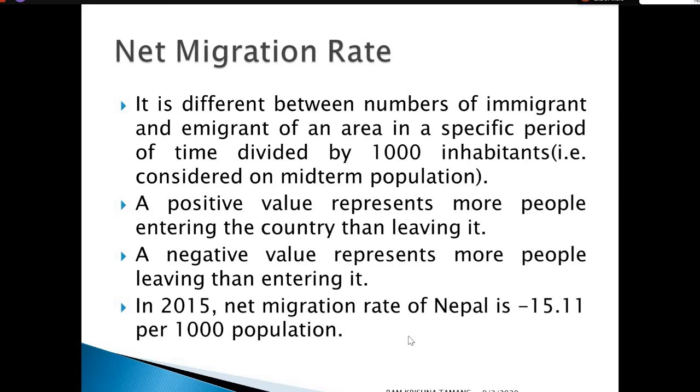In the context of 2015, the net migration rate of Nepal, based on data from the Nepal Tourism Board, is minus 15.11 per thousand population. That means the net migration rate of Nepal in 2015 is negative. That represents more population leaving than entering. That means the number of individuals moving from Nepal is greater than the number of foreigners entering Nepal, based on the data of the Nepal Tourism Board.